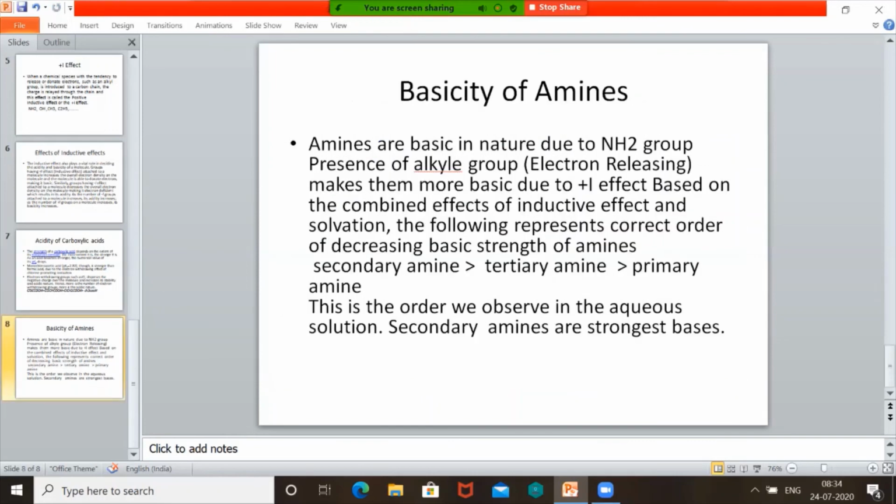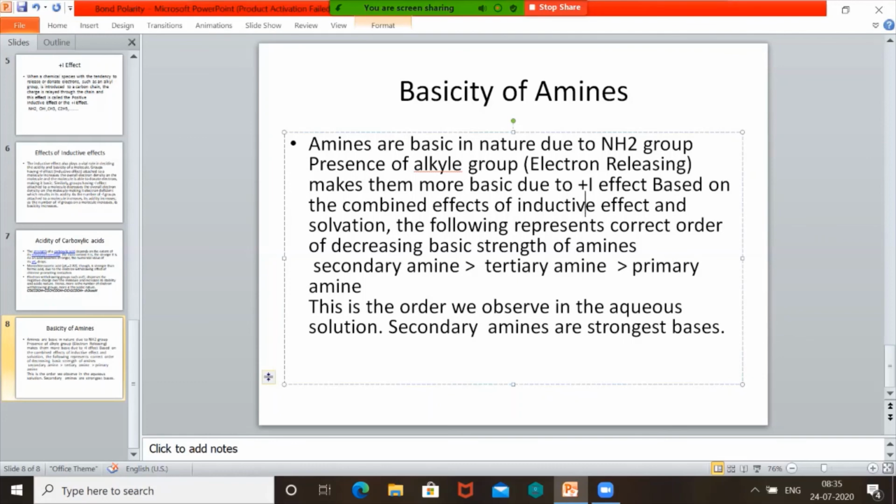Similarly, inductive effect affects the basicity of amines. Amines are basic due to the NH2 group, where a pair of electrons is there and that pair can be easily given. Now, the presence of alkyl groups makes them more basic due to the plus I effect. So amines are derivatives of ammonia. When an R group is there, R is an alkyl group, and the plus I effect is cast.